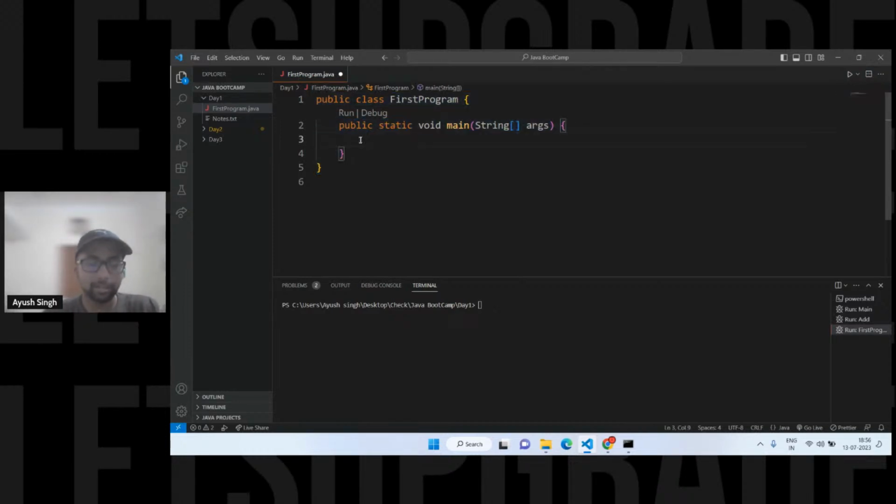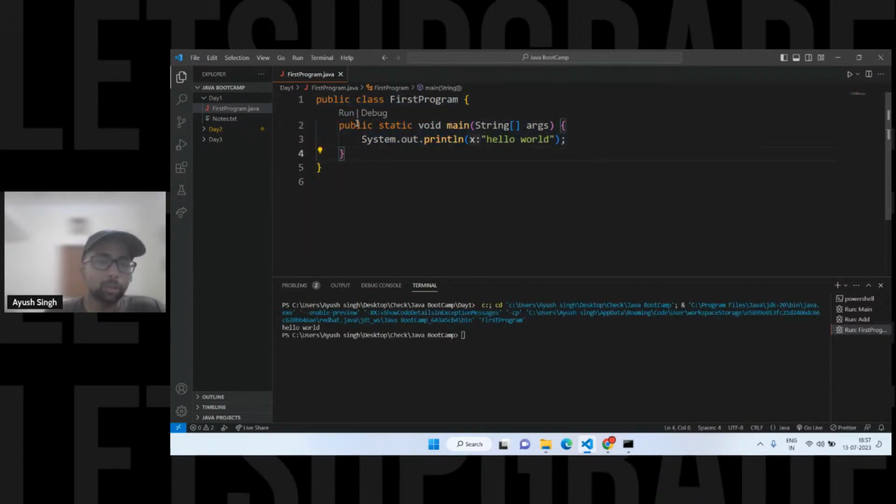Let's start with the first code. I hope everyone has installed this. It doesn't matter, you can use an online compiler, JDoodle or anything, whatever you prefer. JDoodle is what I prefer for the DSA questions and all those things. It works kind of better than the other compilers. So I'm going to click on run.